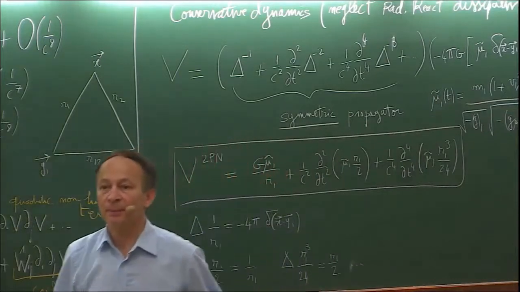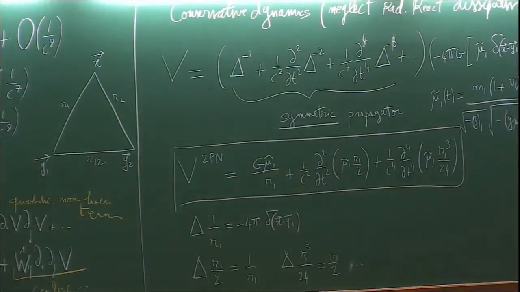Yes? So, you mean for the dissipative effect? Yes, exactly.